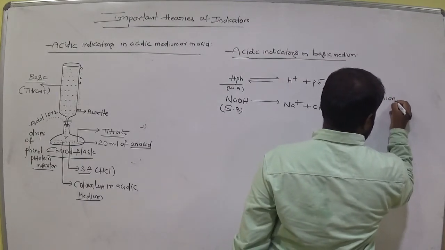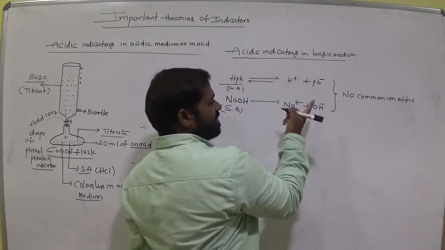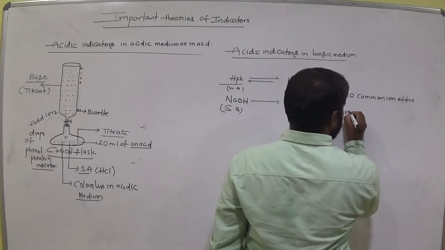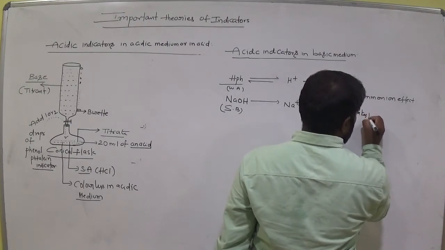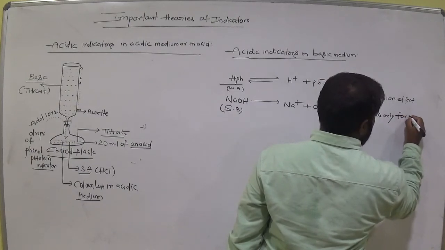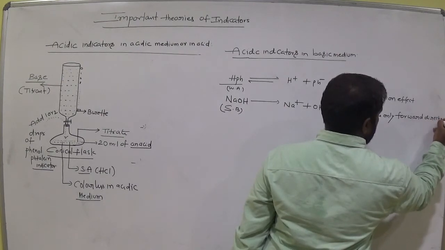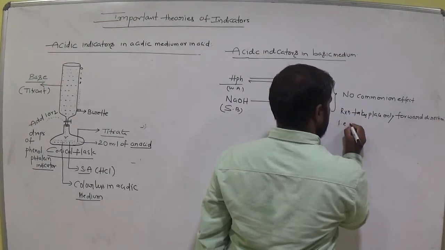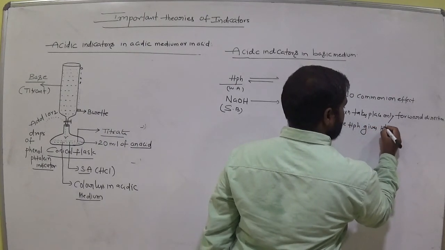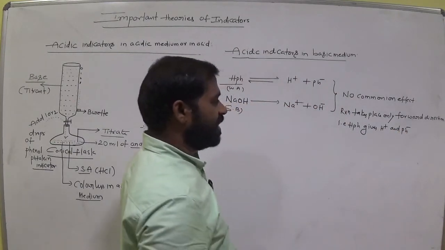No common ion effect. Okay. So is the reaction backward or forward? Forward only. So the reaction takes place only in the forward direction. That means HPh gives H plus and Ph minus.